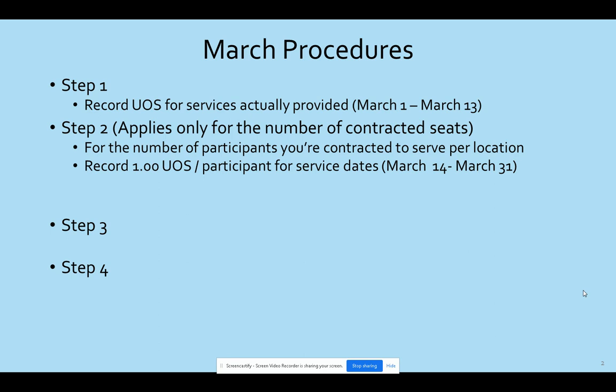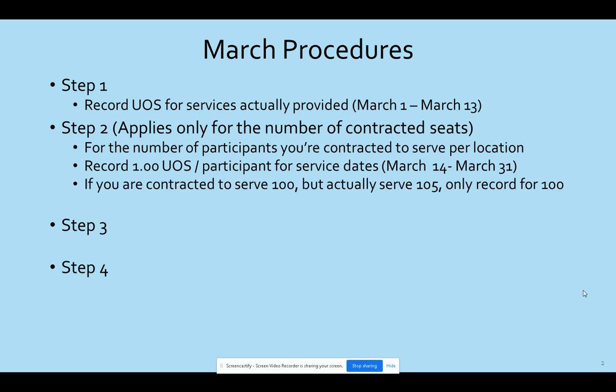And again, if you have, let's say, 100 students you've contracted to serve, but you're actually seeing 105, only do this for the 100 that you're contracted for. So 1 unit of service for that 100, if that's your contracted amount, for each of the service dates between March 14th and March 31st. And again, be careful not to accidentally put that on your Saturday and Sunday, for example.